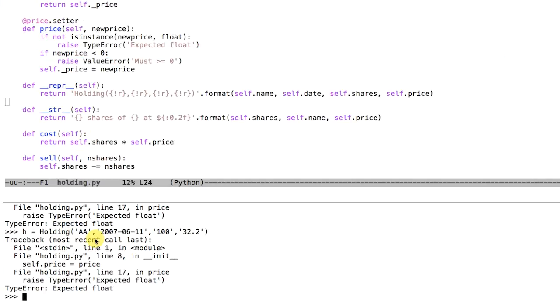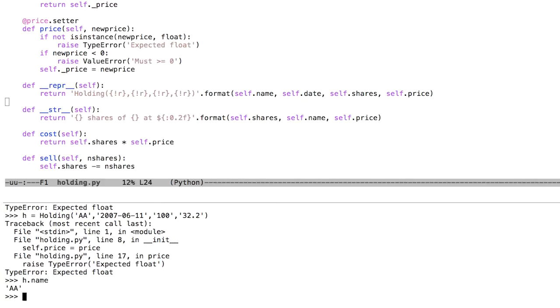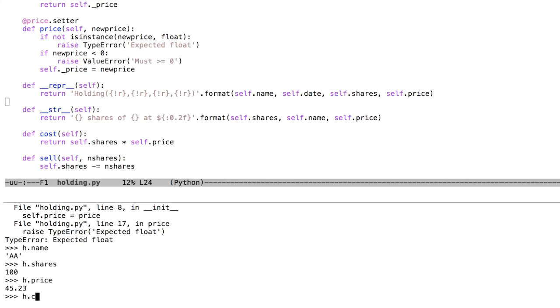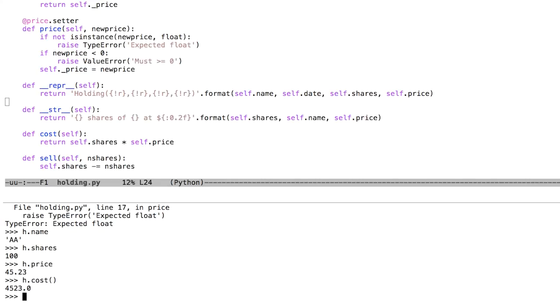One other use of properties that I will also mention is that you can use it to smooth out usage problems. One of the things that we noted earlier is that you have these attributes like name and shares and price, but cost is a method that you have to put parentheses on, and almost guarantee that people are going to forget to put the parentheses on that cost because it's like an outlier. It's different from the other attributes.